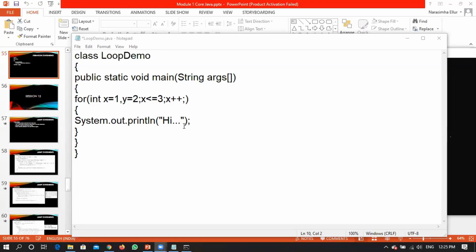Right. Did you understand the question? My question is, can you initialize more than one variable at the initialization section? Is it feasible, possible? Will it show any error?